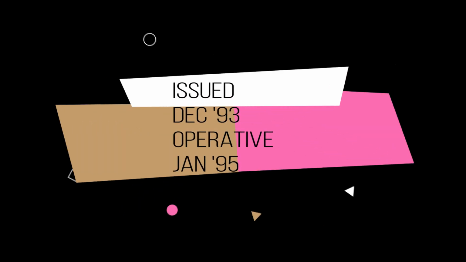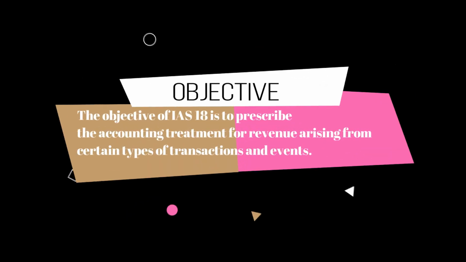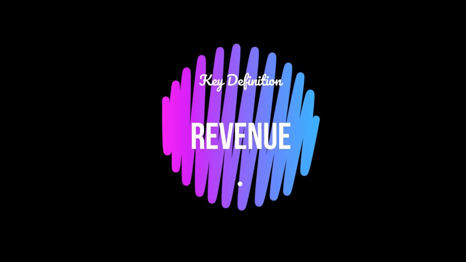IAS 18 was reissued in December 1993 and is operative for periods beginning on and after January 1995. The objective of IAS 18 is to prescribe the accounting treatment for revenue arising from certain types of transactions and events. The key definitions involve revenue and measurement of revenue. Revenue is the gross inflow of economic benefits, cash, receivables, other assets arising from the ordinary operating activities of an entity, such as sales of goods, sale of services, interest, royalties, and dividends.